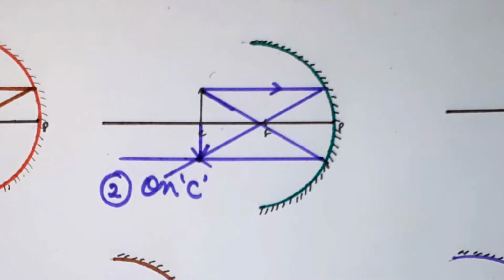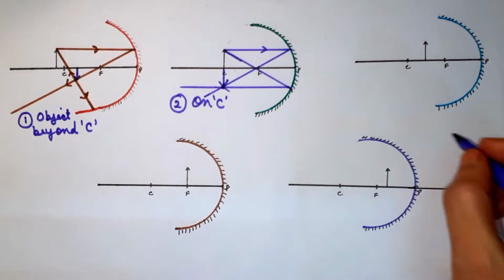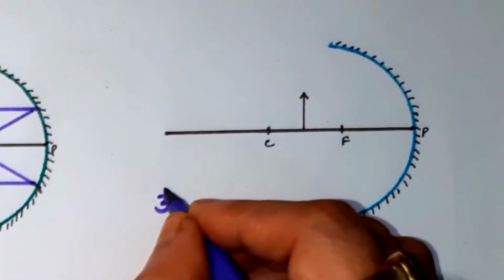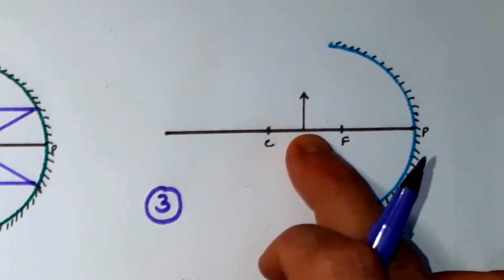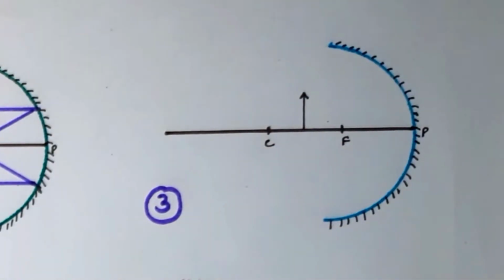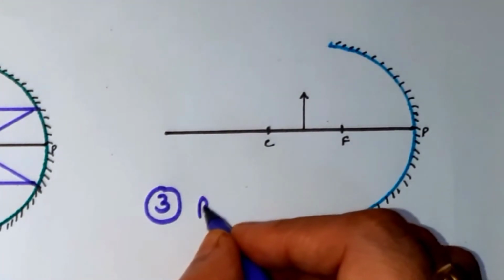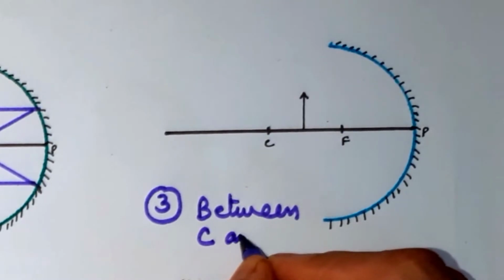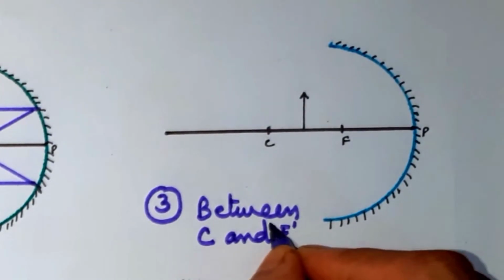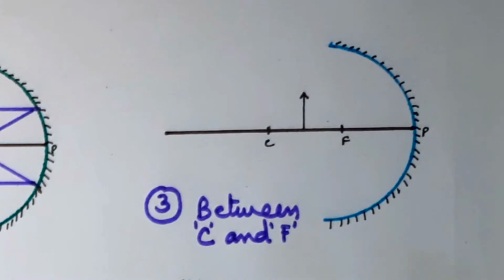And when we talk about the first case, beyond center of curvature, the image was formed between center of curvature and focus. Let's take the third step. Where is the object kept? Between center of curvature and focus, between C and F. So we'll apply the same law of reflection.